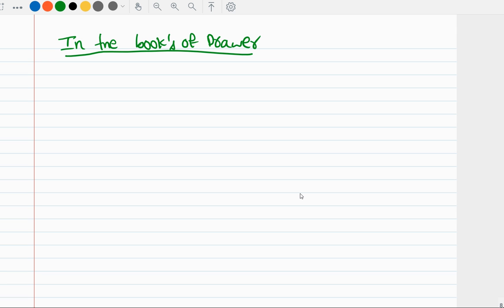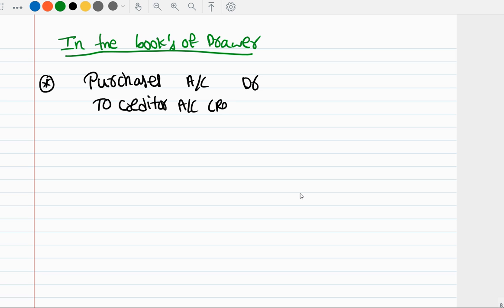Okay, in the books of the drawer, so we'll be worrying mostly about the drawer's point of view. Here Sam is purchasing goods from Ram, right? So first, purchases account debit to creditor account. We are purchasing on credit basis. So who is the creditor? Ram. Creditor account 10,000.